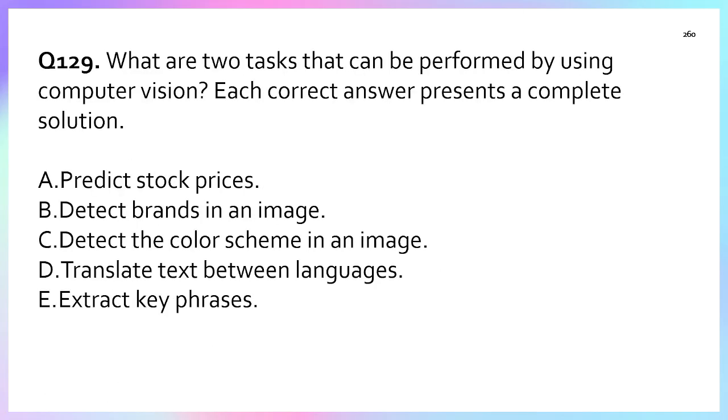Question number 129. What are two tasks that can be performed by using computer vision? Each correct answer presents a complete solution. A, predict stock price. Option B, detect brands in an image. Option C, detect the color scheme in an image. Option D, translate text between languages. Option E, extract key phrases.